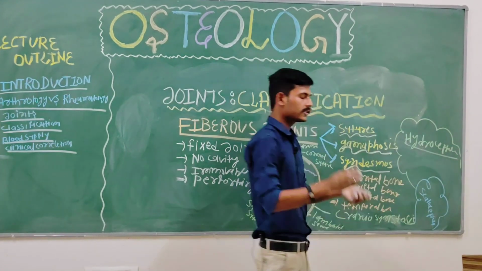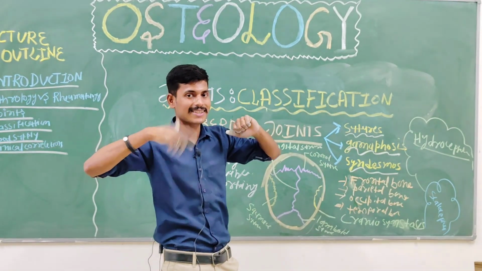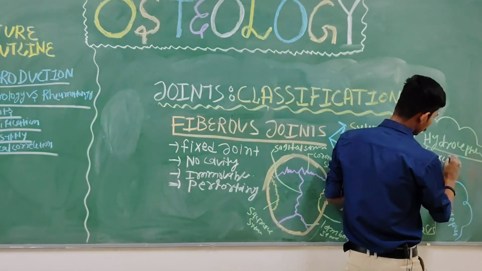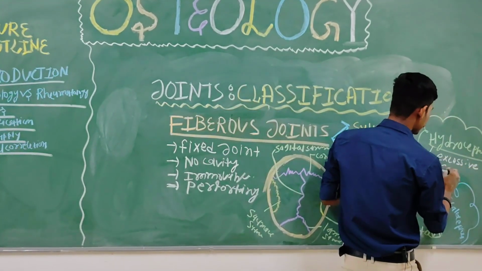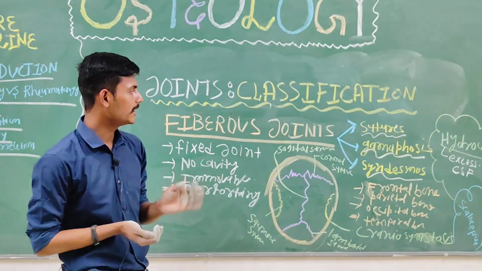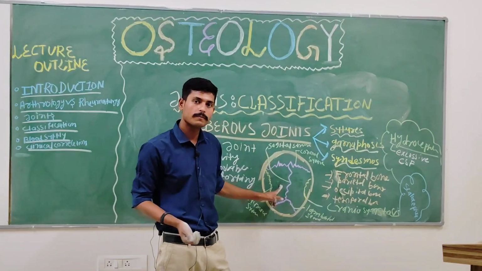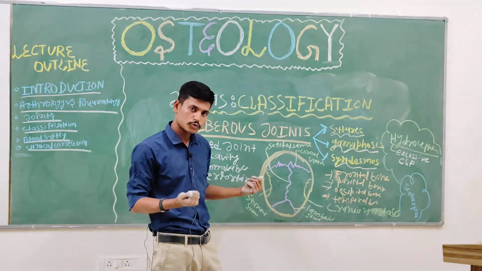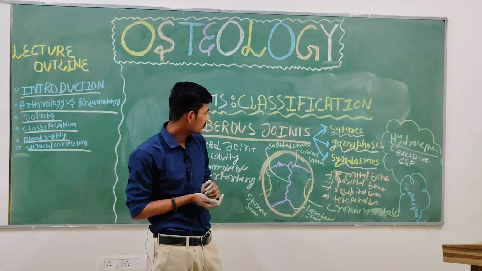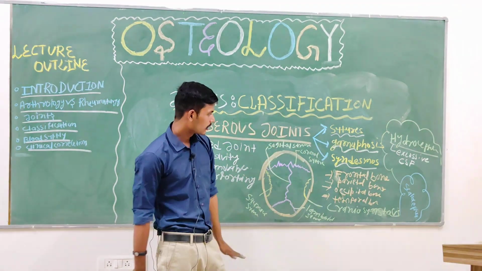Hydrocephalus. This hydrocephalus is also enlargement of the cranium, okay, but it is due to excessive CSF production, okay. Write down, it is due to excessive CSF, that is your cerebrospinal fluid, in your brain. That excessive secretion leads to hydrocephalus, which is different from craniosynostosis. Here it is a problem of joining, okay, they are joined sooner and the brain is not developed properly, okay. So this is about the first type of fibrous joint, that is your sutures, okay.